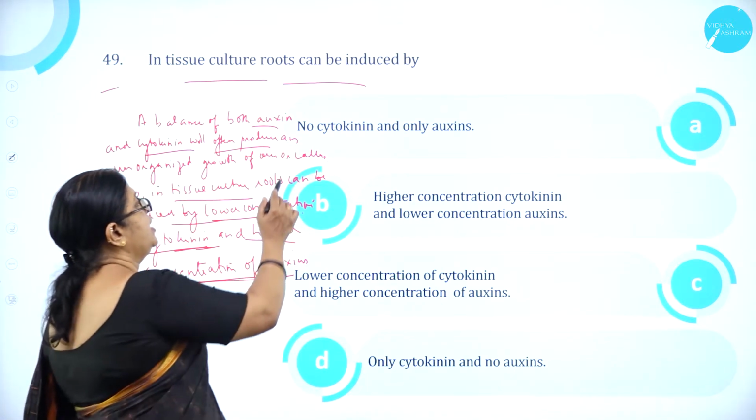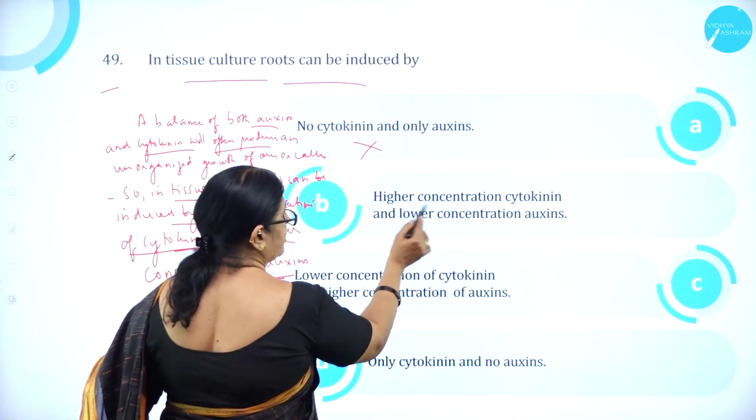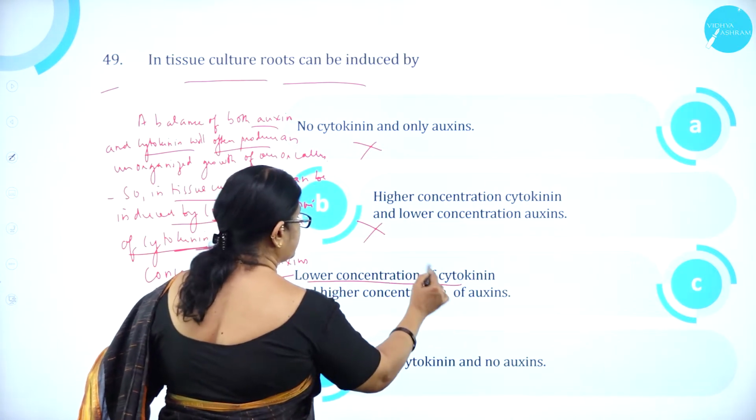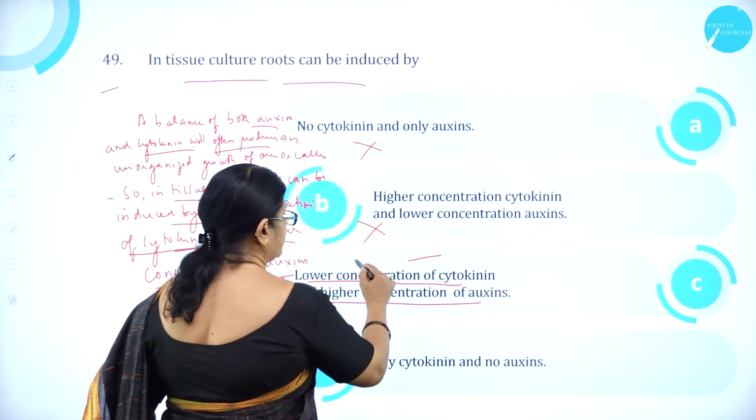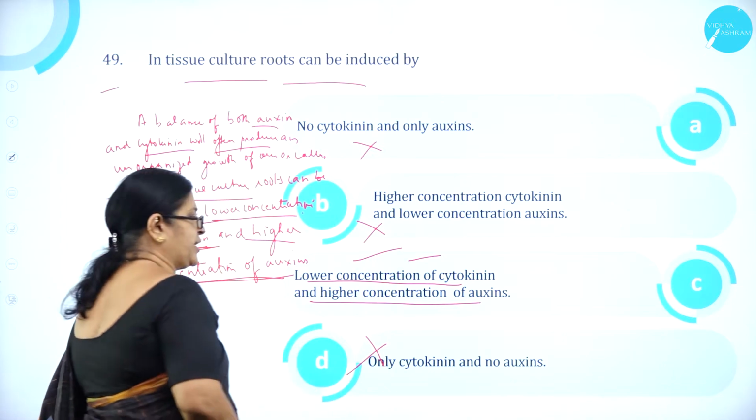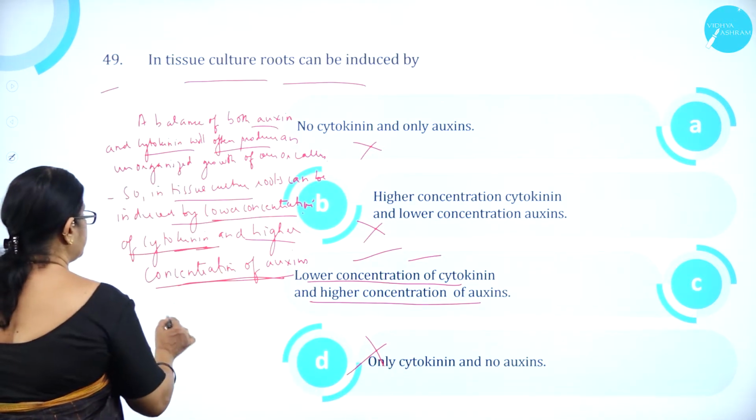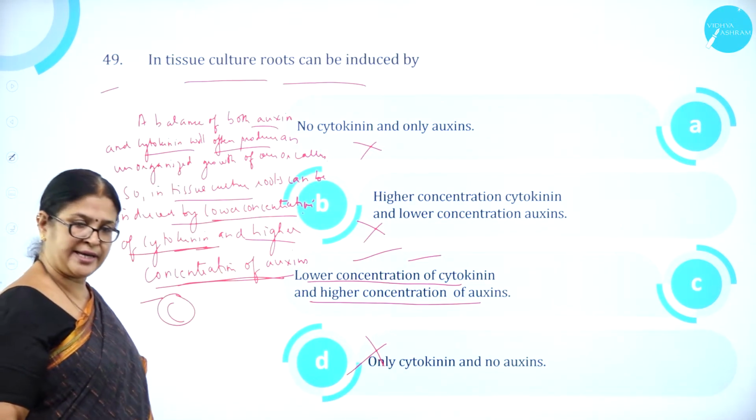So, option A, no cytokinin, only auxin, is wrong. Higher concentration, no, wrong. Lower concentration of cytokinin and higher concentration of auxin is correct. Only cytokinin and no auxin is wrong. So, option C is correct.